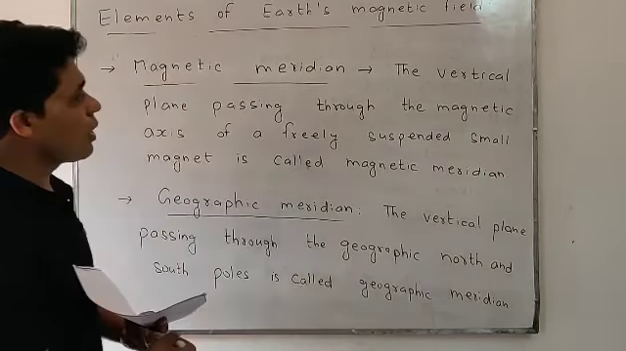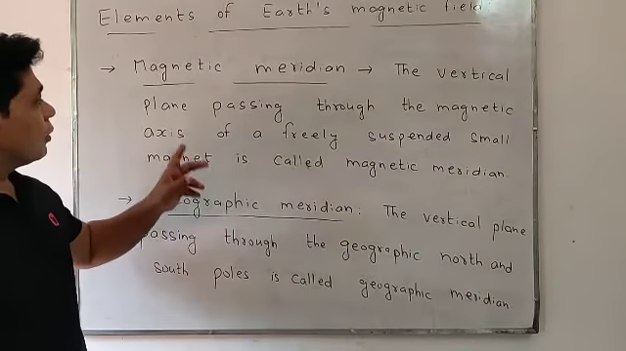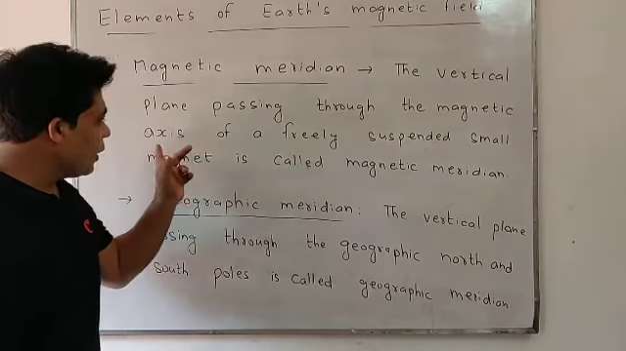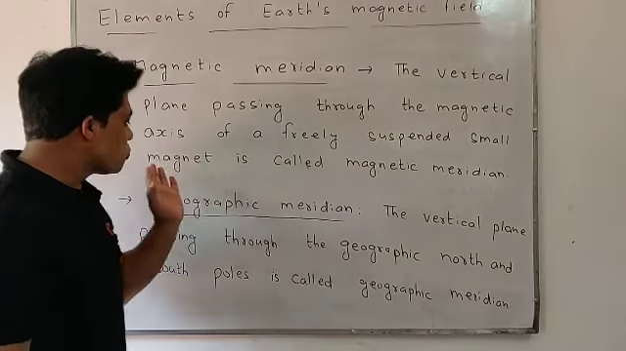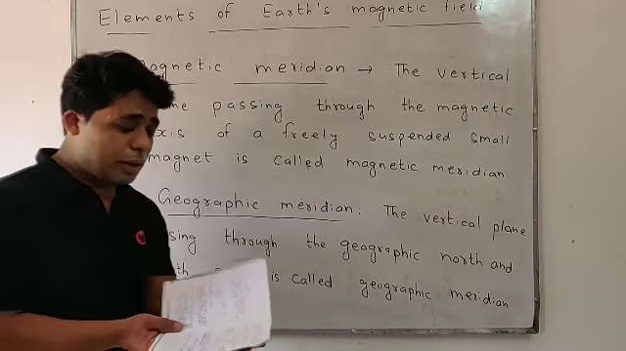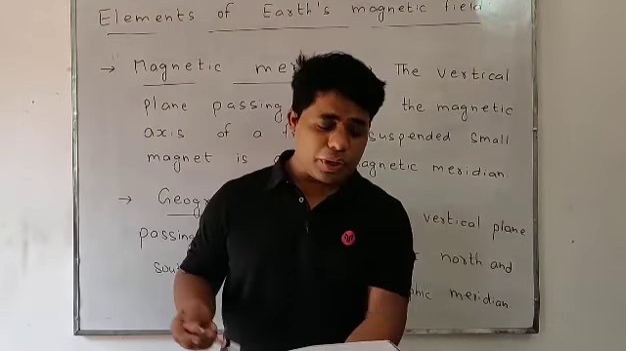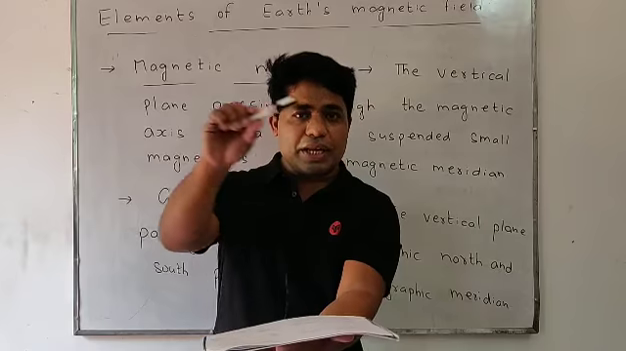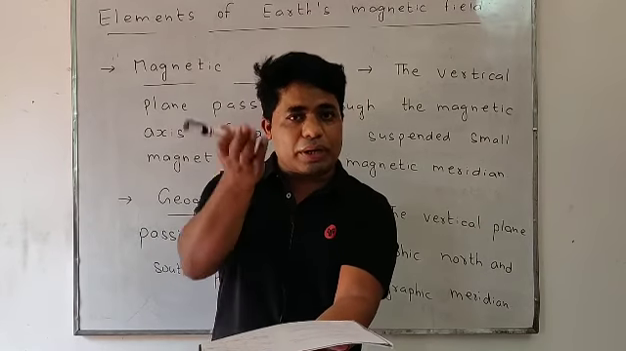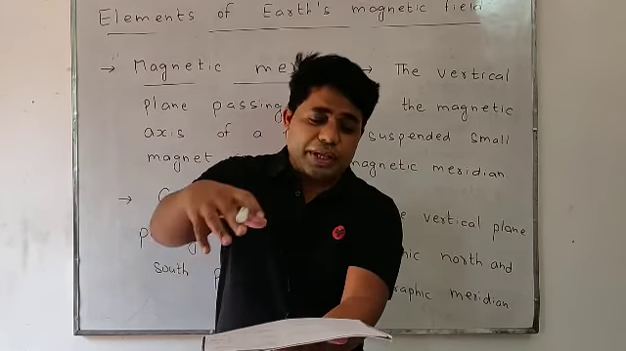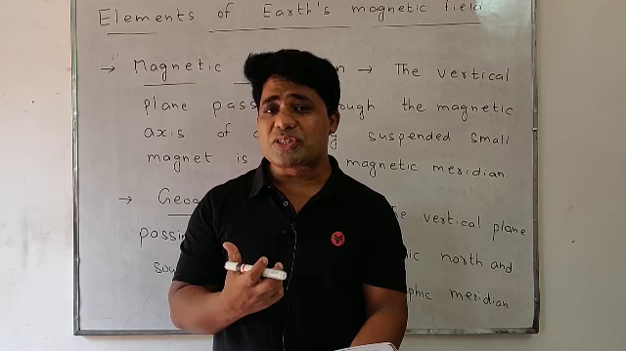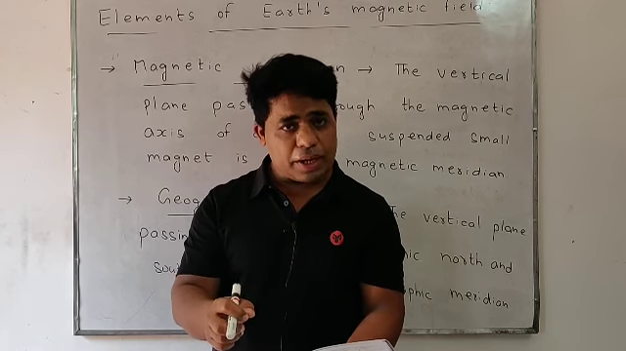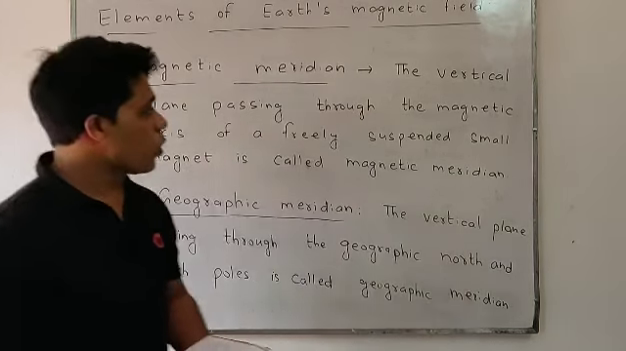Look at the definition: the vertical plane passing through the magnetic axis of a freely suspended small magnet is called magnetic meridian. It means we can assume, though it is not visible, that this is the axis of the magnet and this vertical area passes through the axis of the magnet. So in short, the space above the magnet that passes through the axis of the magnet is said to be magnetic meridian.